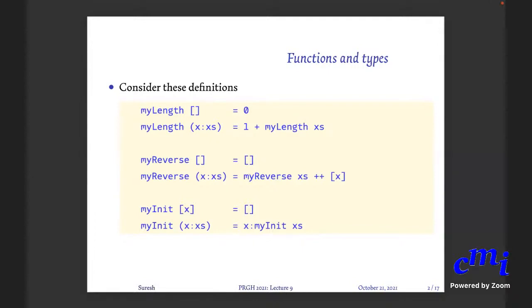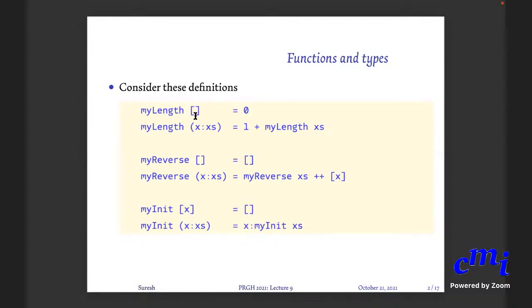Is there a difference between a function like capitalize, which is a function from list of characters to list of characters, and all these functions? These can work with any data type. It does not matter what the type of the elements in the list are.